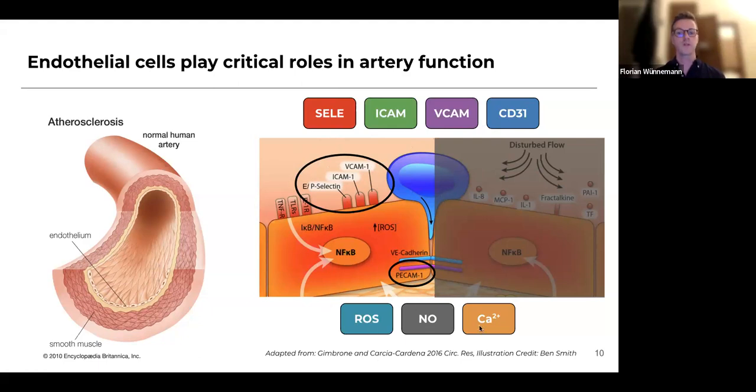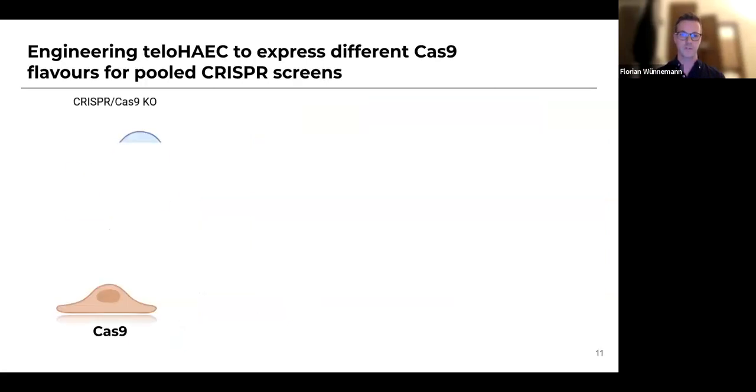But there are also functional pathways like reactive oxygen species signaling, nitric oxide, and calcium signaling that play really important roles in endothelial cell biology. And so we wanted to take these endothelial cell properties and use them in our screen to probe how endothelial cell function might be involved in conferring risk for coronary artery disease.